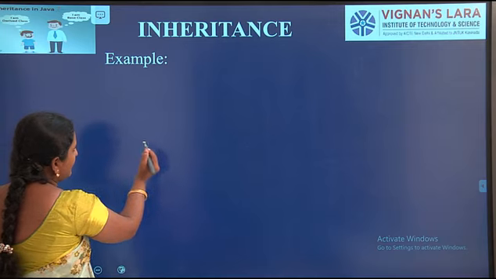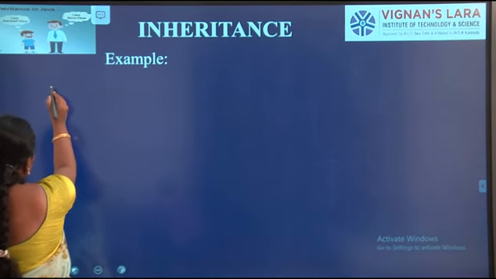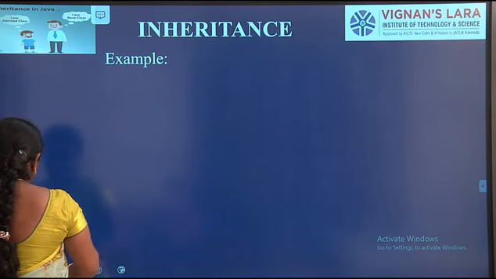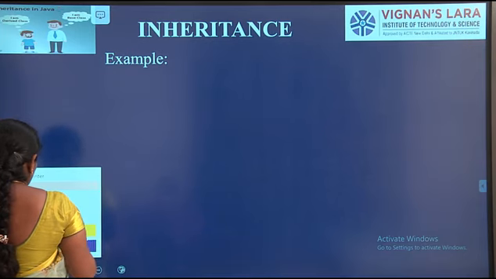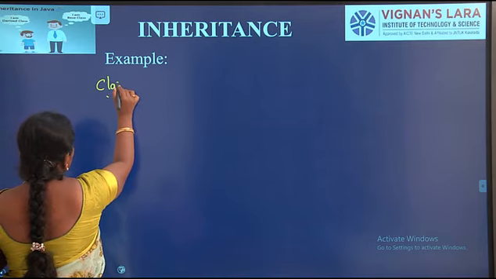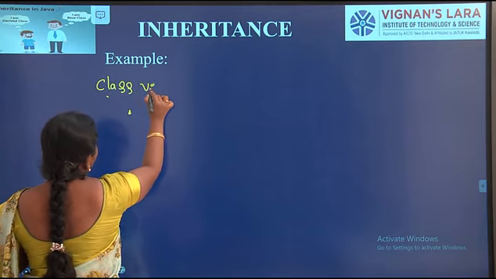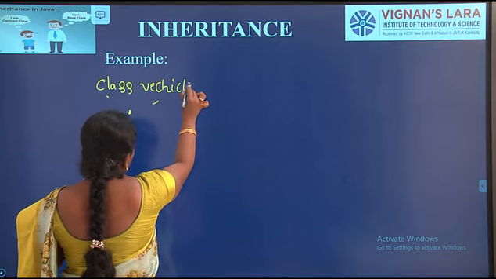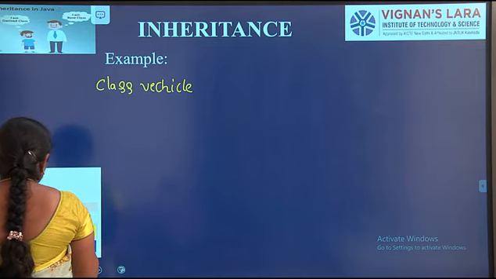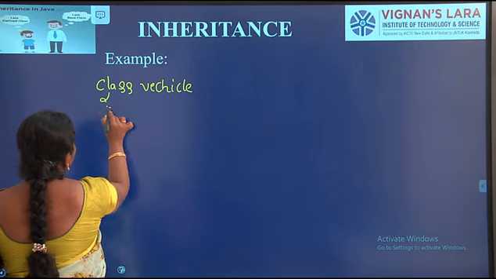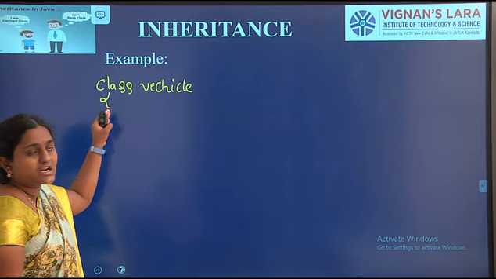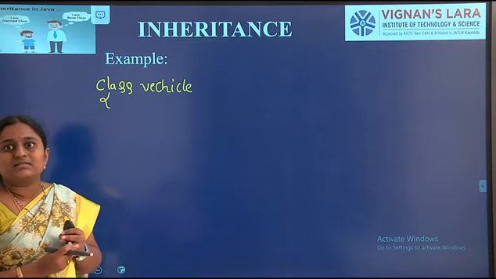Here I am defining one class. Class vehicle. Already we know that class declaration starts with the class keyword followed by the class name. Here the class name is vehicle.